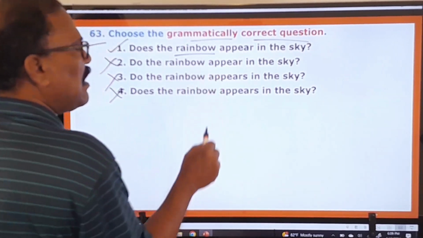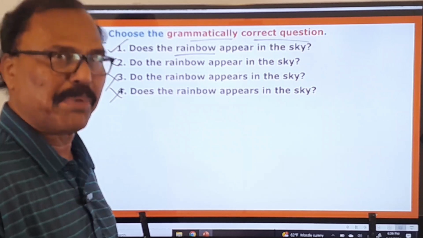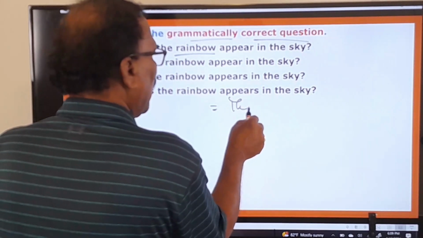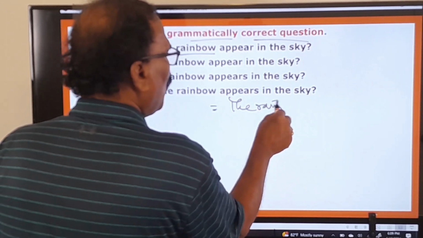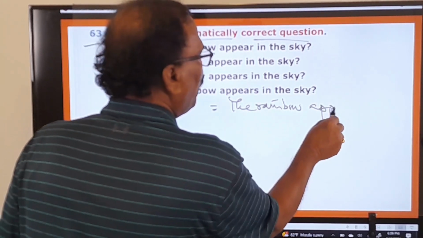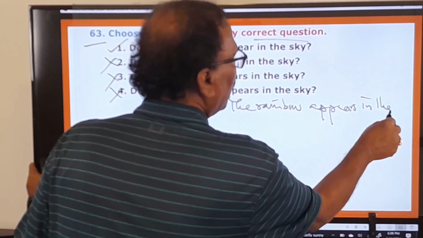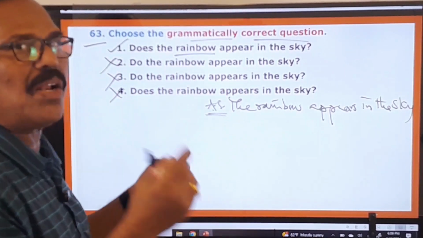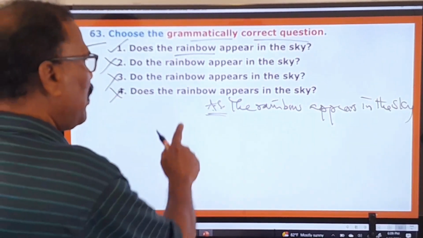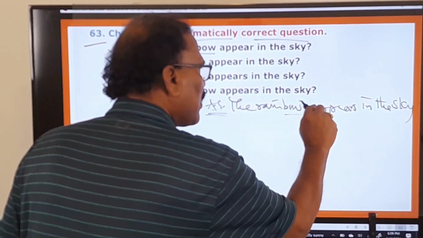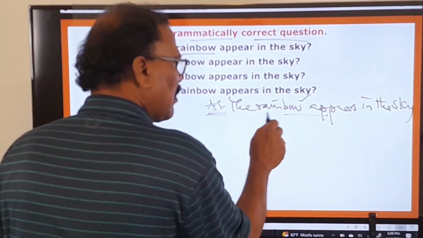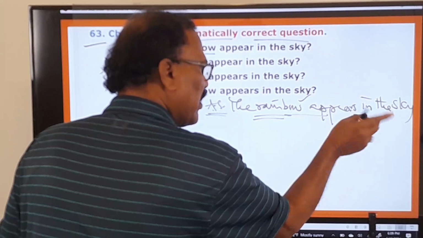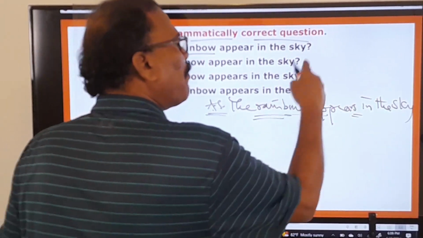See, the sentence is a question in the simple present tense. So actually the assertive sentence is like this: the rainbow appears in the sky. It is an assertive sentence. Assertive sentence means an ordinary statement or a declarative sentence. When you want to change this assertive sentence of the simple present, this is the third person singular and therefore the verb has taken "s", that you know very well. The rainbow appears in the sky.